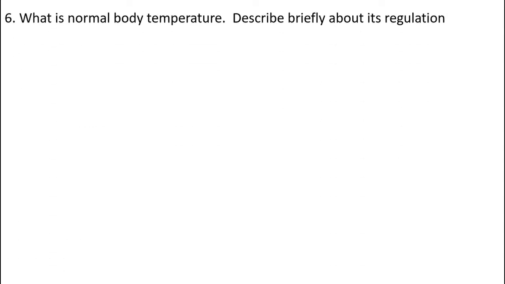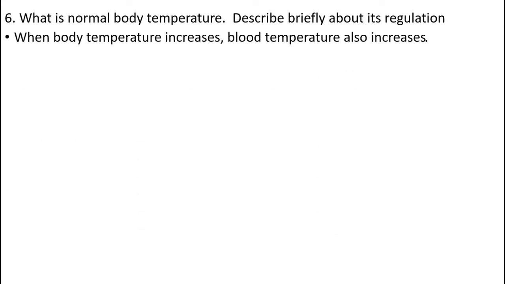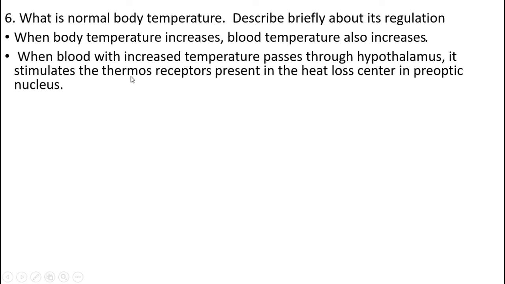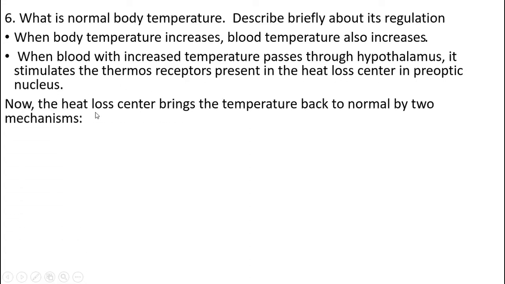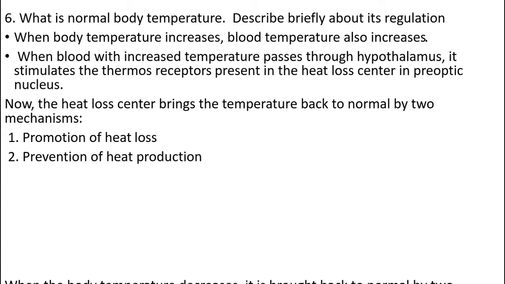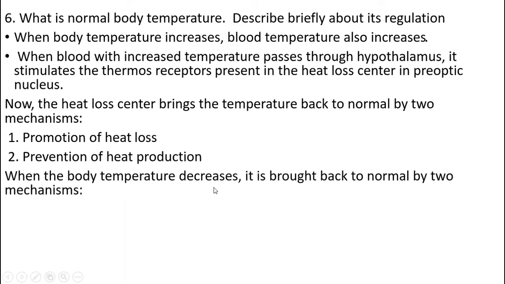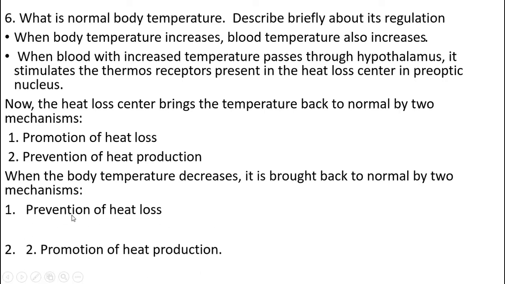What is the normal body temperature and briefly about its regulation? When the body temperature increases, the blood temperature also increases. When the blood of increased temperature passes through the hypothalamus, it stimulates thermoreceptors present in the heat loss center, the preoptic nucleus. Now, the heat loss center brings temperature back to normal by 2 mechanisms. First, by promotion of heat loss. Second, by prevention of heat production. When the body temperature decreases, it is brought back to normal by 2 mechanisms: prevention of heat loss and promotion of